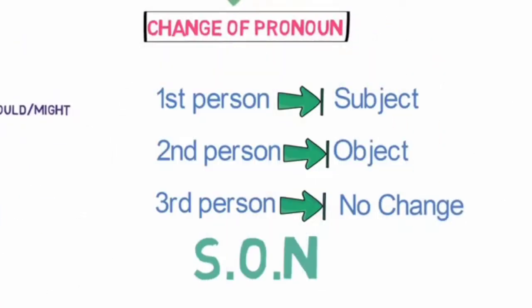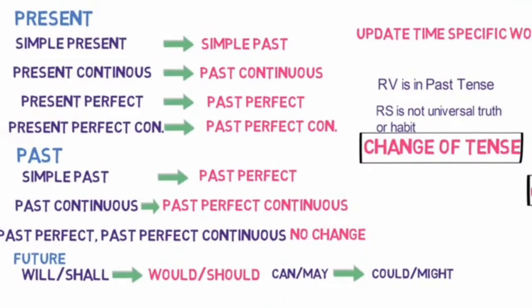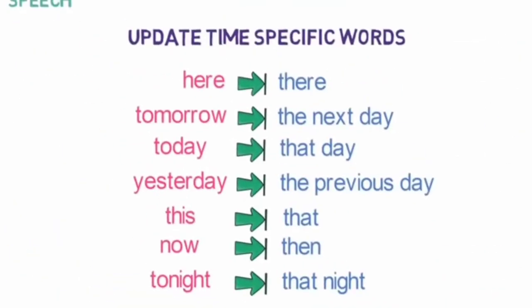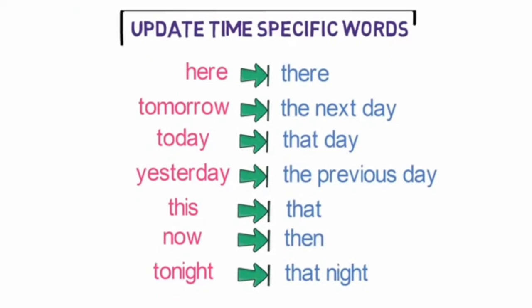Fourth, change of pronoun as per this workflow. Fifth, change of tense as per this workflow. And sixth, change of time related words in reported speech as per this workflow. Now let's look into examples to understand the 6 points.